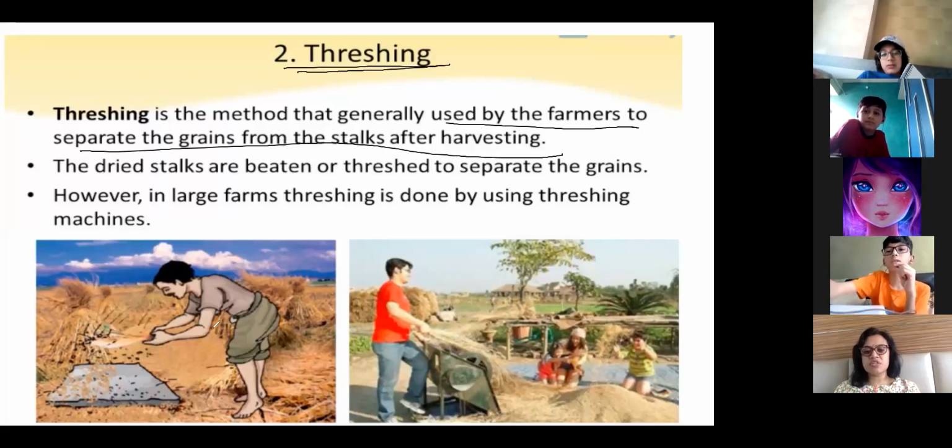Ma'am, do we write the example also? One or two examples. Ma'am, can you explain again? Is it like we use a strainer and then we do that? No, later on we use the strainer.